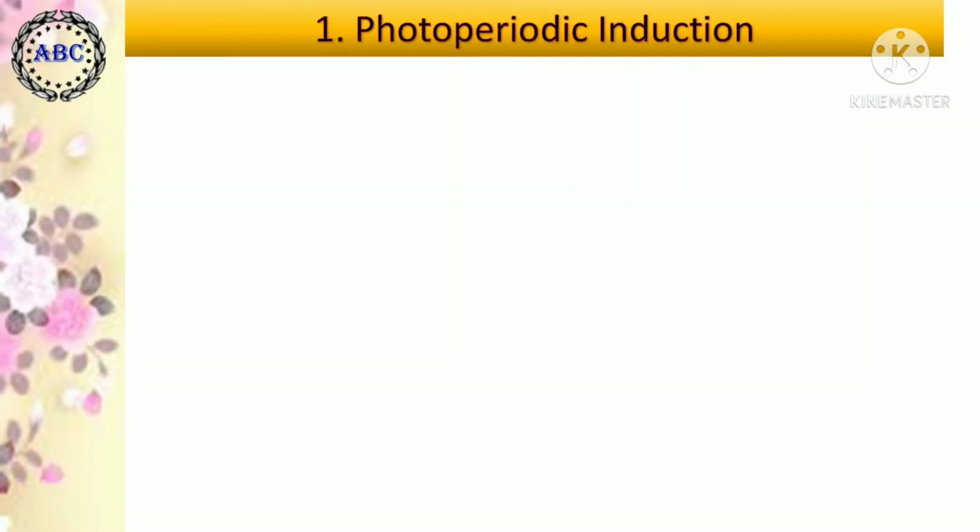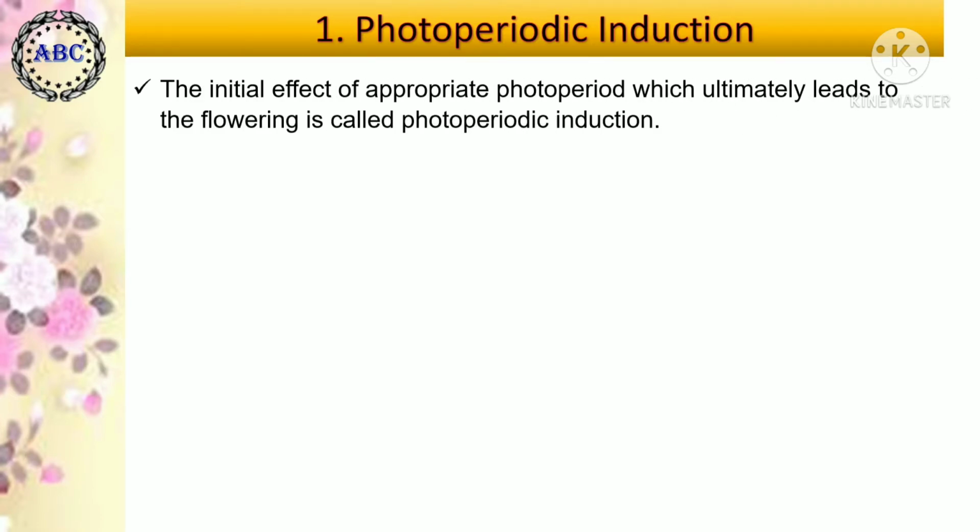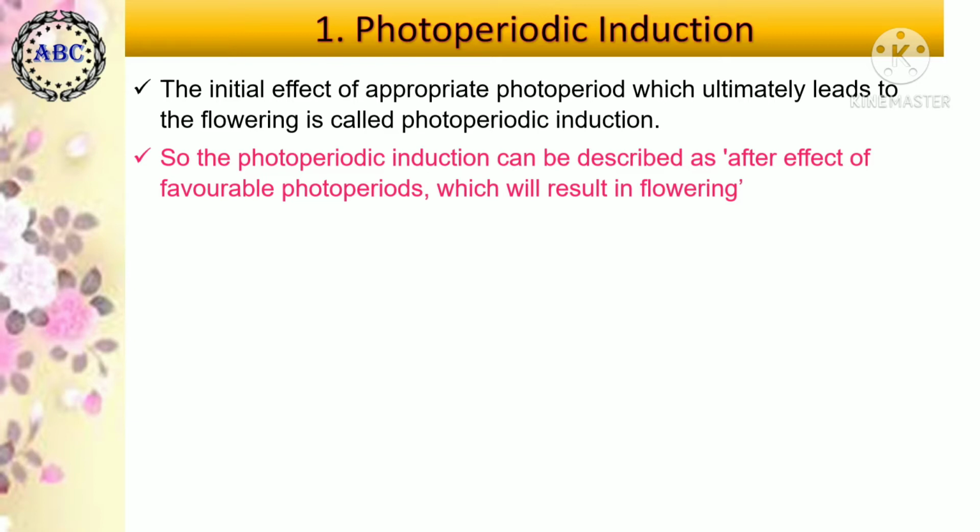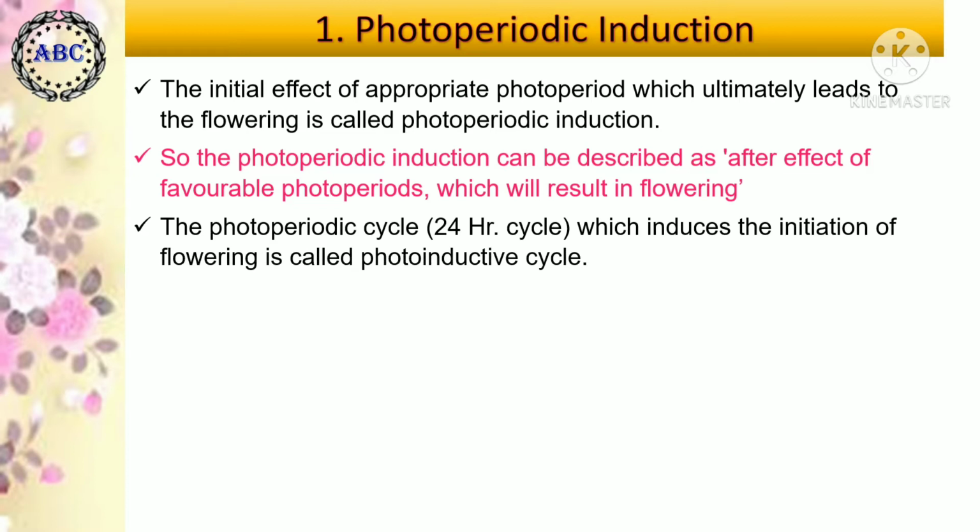Photoperiodic induction. In case of short day plants, that is SDP, as well as in long day plants, that is LDP, exposure to appropriate photoperiod is essential for the induction of flowering. The initial effect of appropriate photoperiod, which ultimately leads to the flowering, is called photoperiodic induction. So photoperiodic induction can be described as the after effect of favorable photoperiods which will result in flowering.